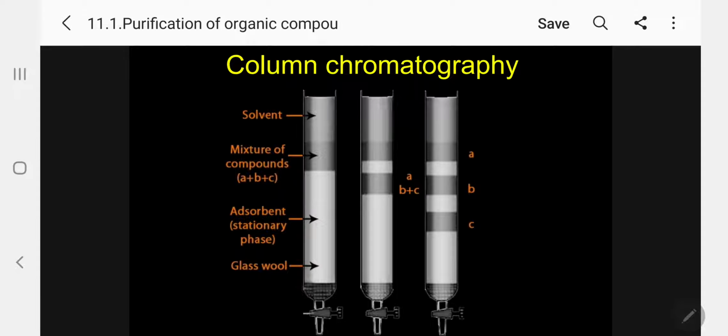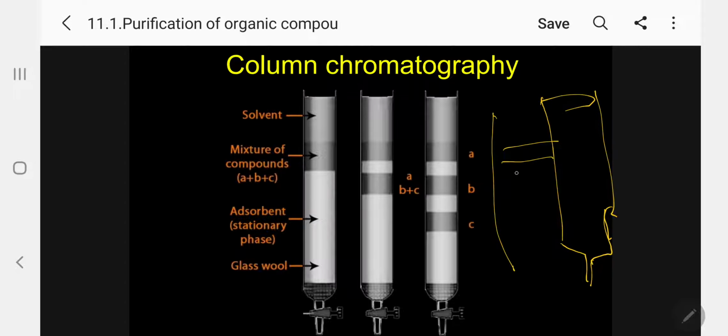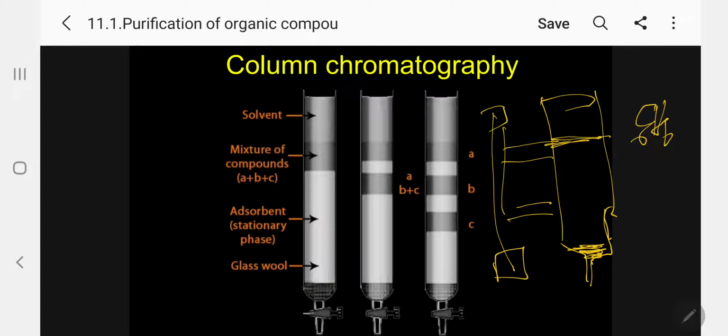What we have to do now: first take a column, burette-like, a Corning glass column. Fix it in a stand, because it has to be fixed vertically. First put in some cotton. Then you first fill up with solvent. What is the normal solvent you will use? Normally we use benzene as the starting solvent. So fill up benzene up to this level.